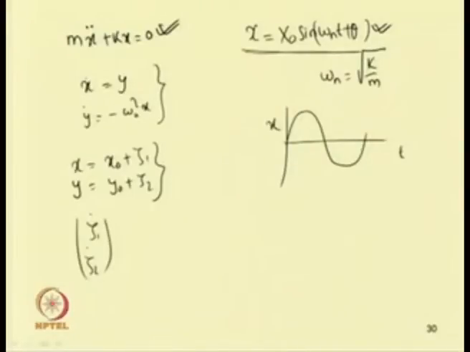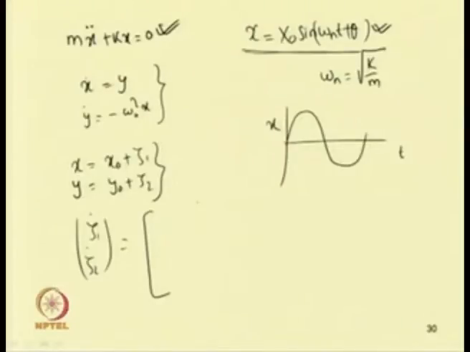Let me write this equation. We have x dot equal to y, y dot equal to minus omega n square x.